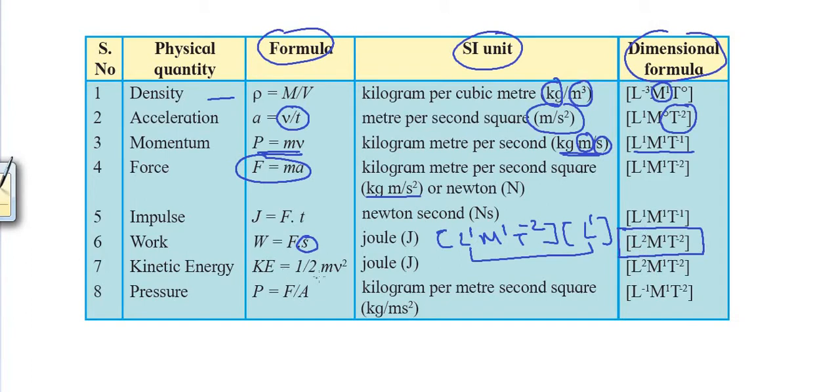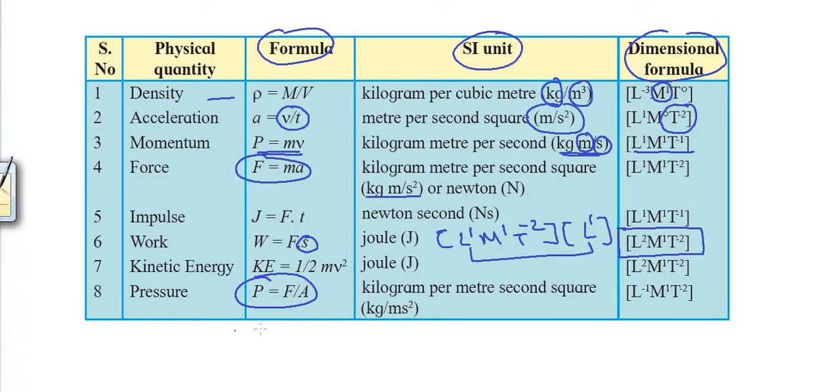Kinetic energy has the dimensions same as that of work, because work is also a form of energy and kinetic energy itself is a form of energy. Next, the last one is pressure, force per unit area. So we have to divide the dimensions of force by area.